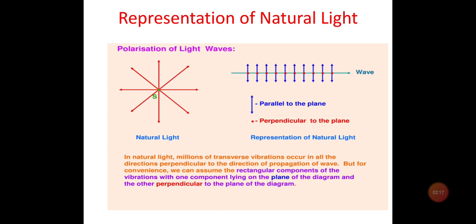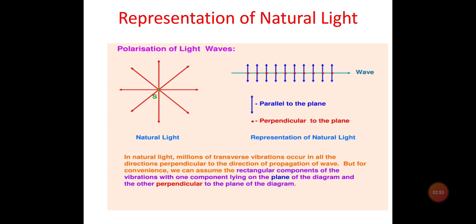Now here we can represent the natural light. You can see here that I have represented the natural light with the red colored arrows. You know that the electromagnetic wave consists of a vibrating electric field and a vibrating magnetic field. Both are perpendicular to each other and also perpendicular to the direction of propagation of the wave. Now it is well known from experimental evidence that the optical effects of light are all produced by the electric vector E of the light wave.